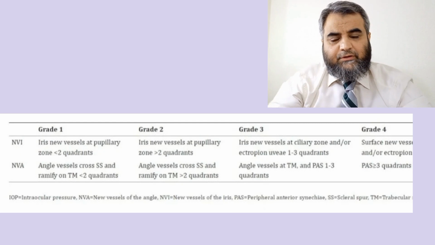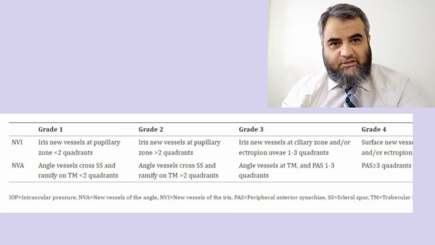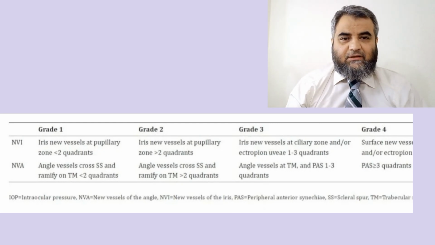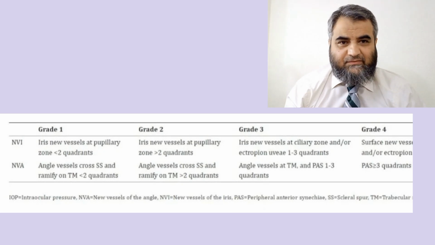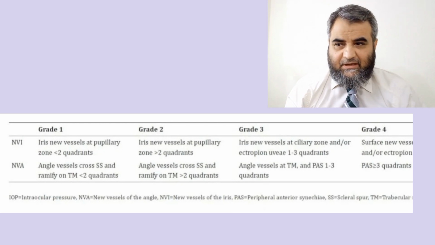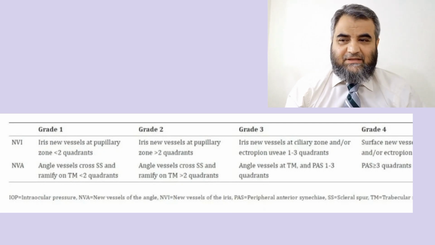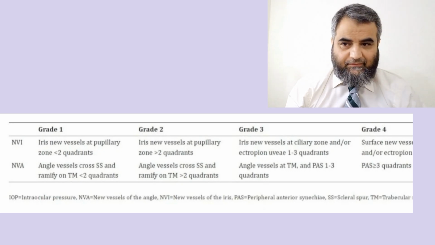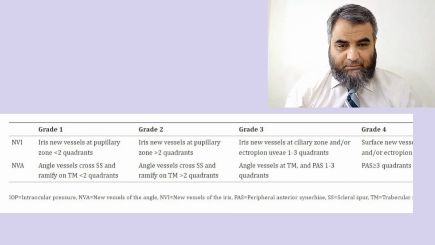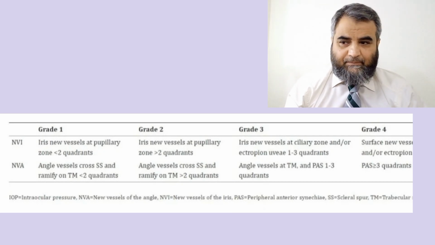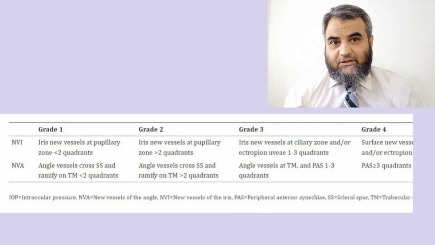So if we talk about the classification of neovascularization in the anterior segment, this Wies and Gold classification is very beneficial in this aspect. Especially if we talk about grade 1, it is mentioned there that less than 2 quadrants of the pupillary zone are affected, while the angle vessels cross the scleral spur and ramify on the trabecular meshwork in less than 2 quadrants.